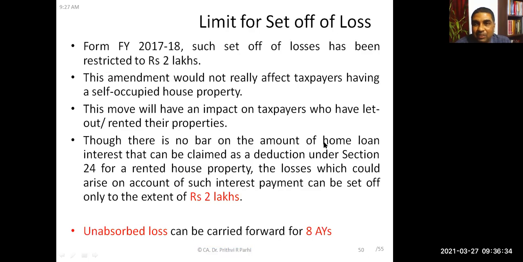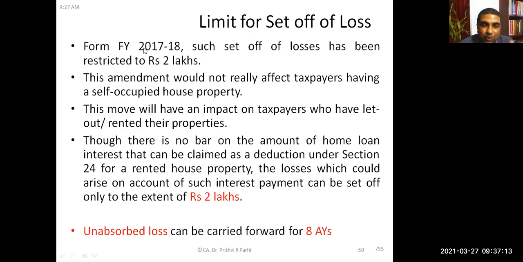This concept of a maximum limit of 2 lakh rupees in a year came from financial year 2017-18. Prior to that, you were able to take any amount. But from financial year 2017-18, the set-off of losses has been restricted to 2 lakh rupees, and the maximum loss can be 2 lakh rupees. If a taxpayer has a self-occupied property, it doesn't matter to him, because for him it is anyway limited to 2 lakh rupees. But if the taxpayer has a let-out property, then it matters to him.